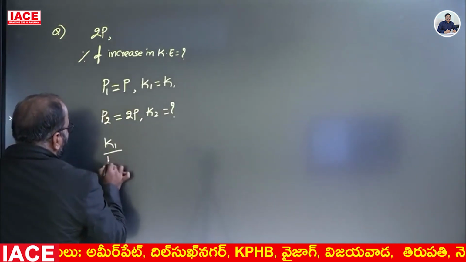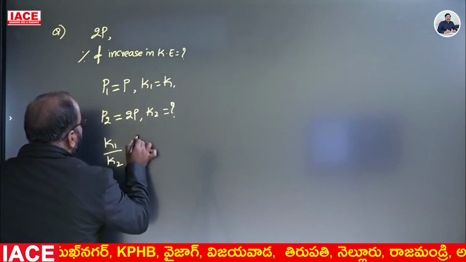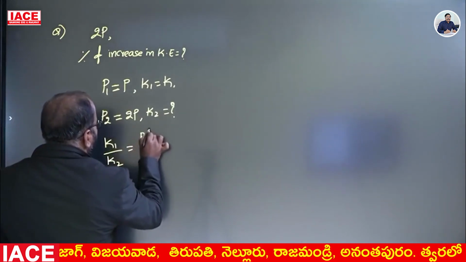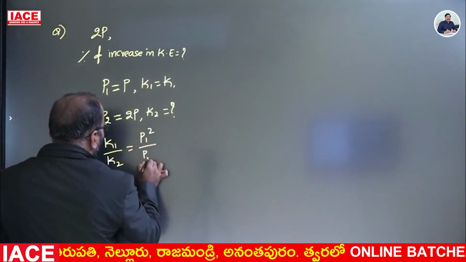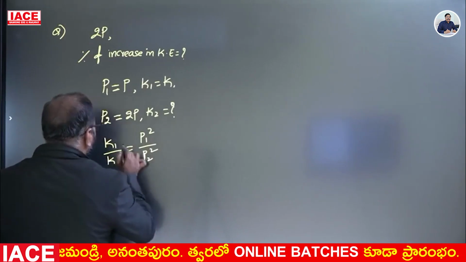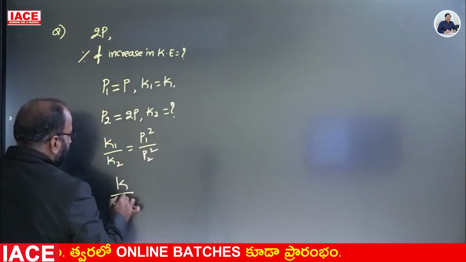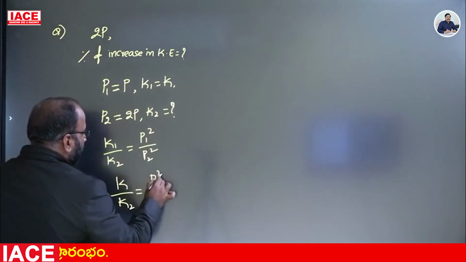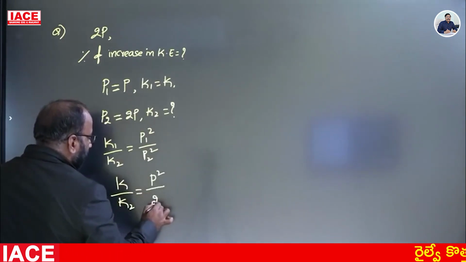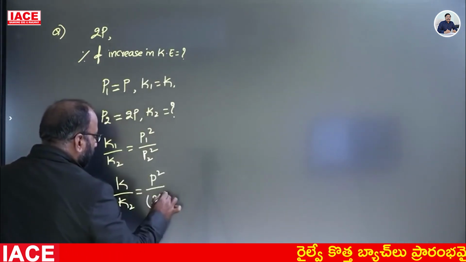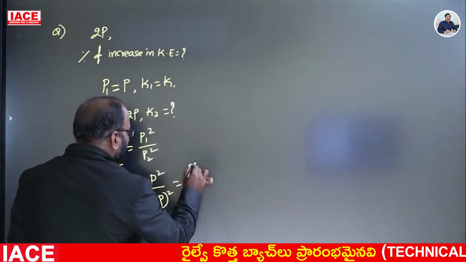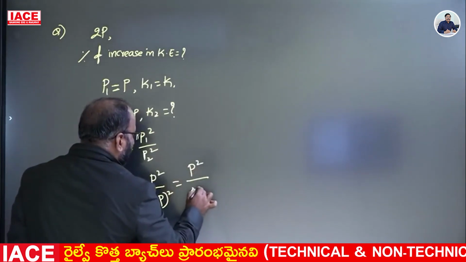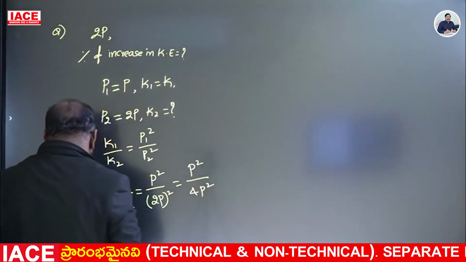Therefore, K1 by K2 is equal to P1 square by P2 square. We have the formula, right? K1 is nothing but K, K2 is the unknown value, P1 is nothing but P square, P2 is nothing but 2P whole square, which is equal to P square by 4P square.